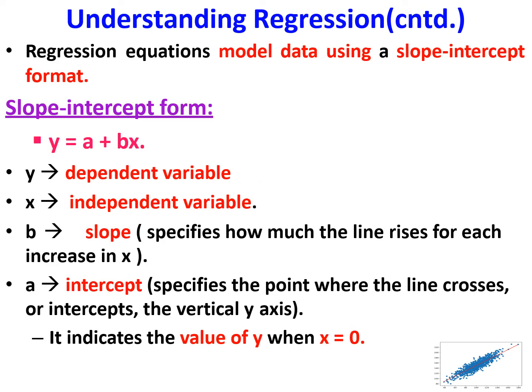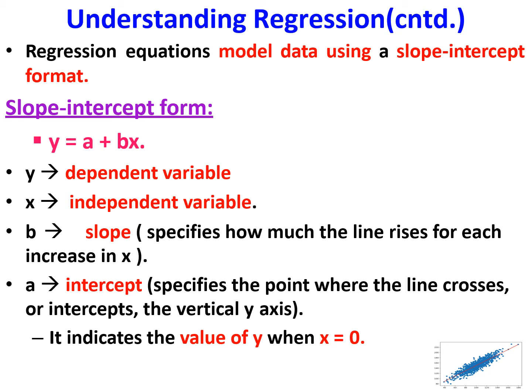So we are transforming this regression data into the format of a slope-intercept form. I already told you that the simplest way to express the relationship between a dependent variable and independent variable is a straight line format. So the equation for a straight line is y is equal to mx plus c. That is the slope-intercept form. So we are considering it as y is equal to a plus bx. Instead of m we are using b, and instead of c we are using a.